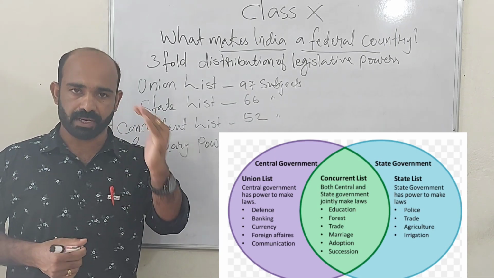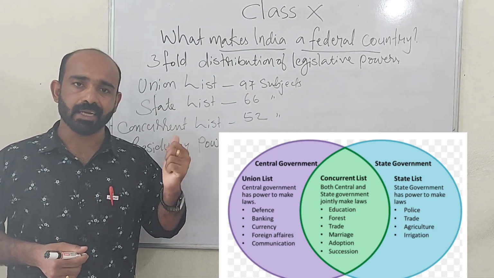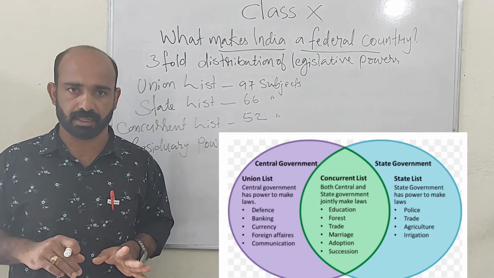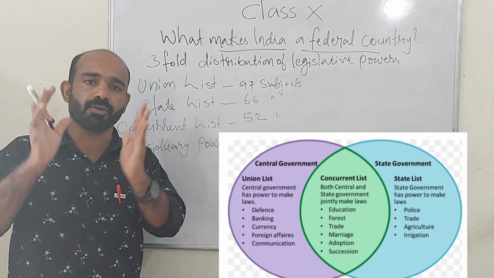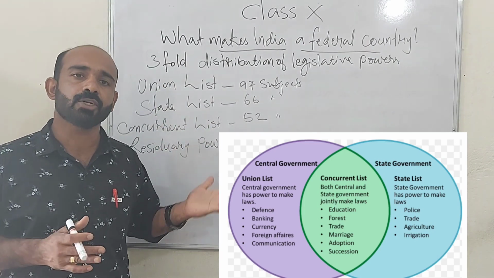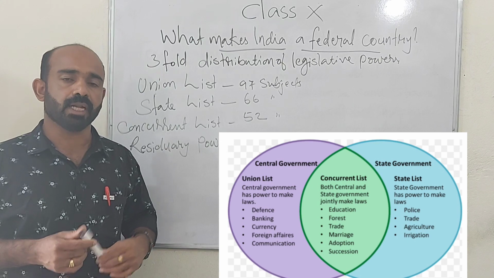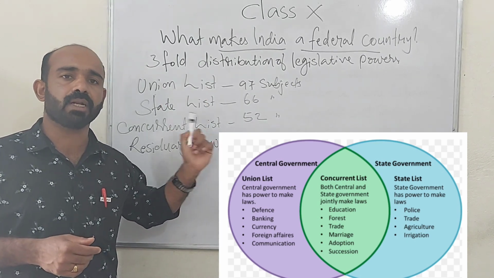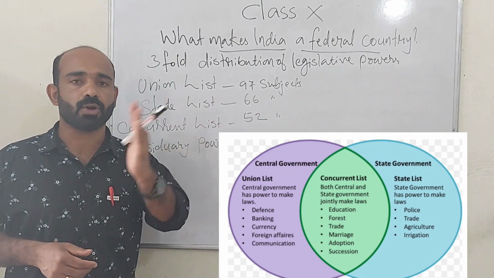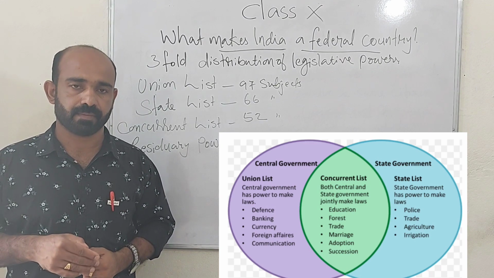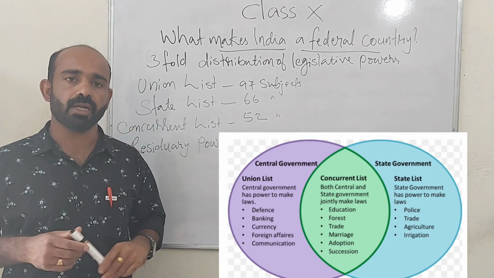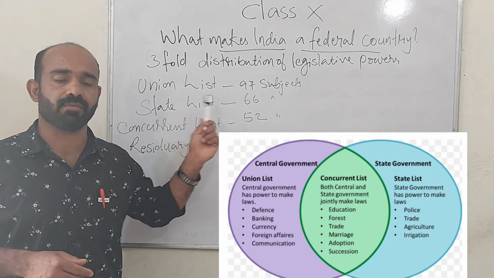For example, defense, communication, banking, insurance, currency. In all these matters, only one law should be there in the country. There should not be more than one law regarding subjects like banking, defense, communication, currency, insurance. That is why all these subjects are included in the union list. When our parliament makes a law on these subjects, that law will be applicable everywhere in India. That is why such subjects are called nationally important subjects. 97 subjects are there.